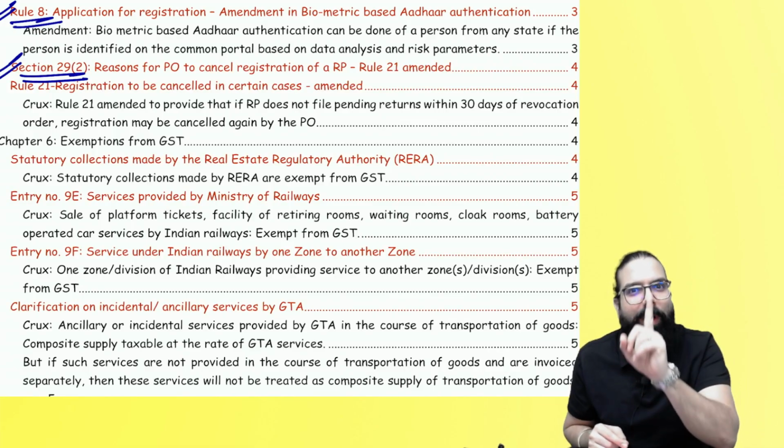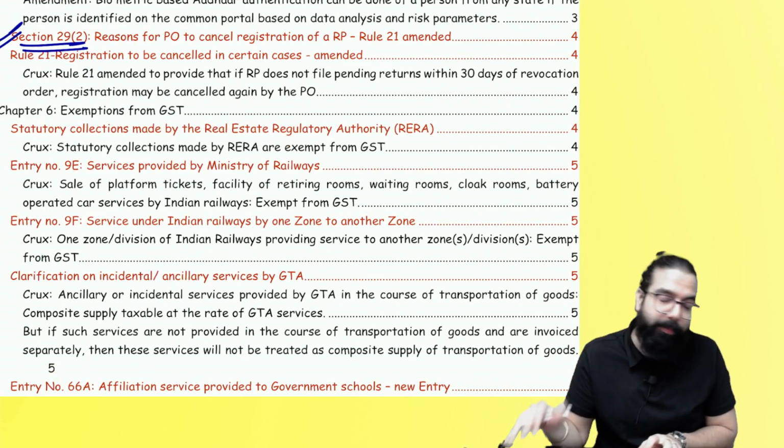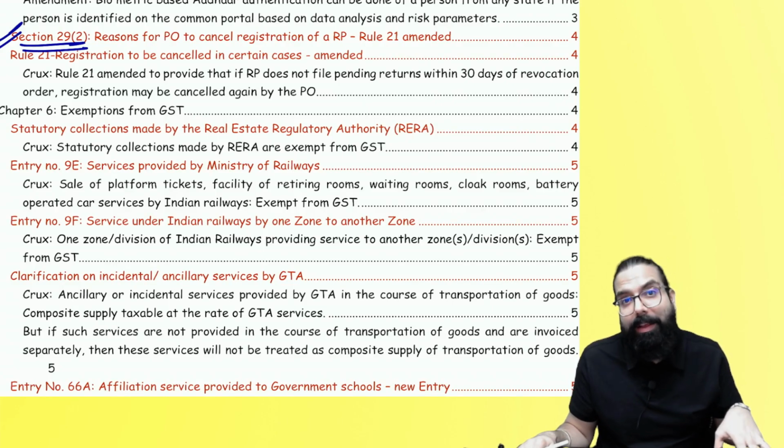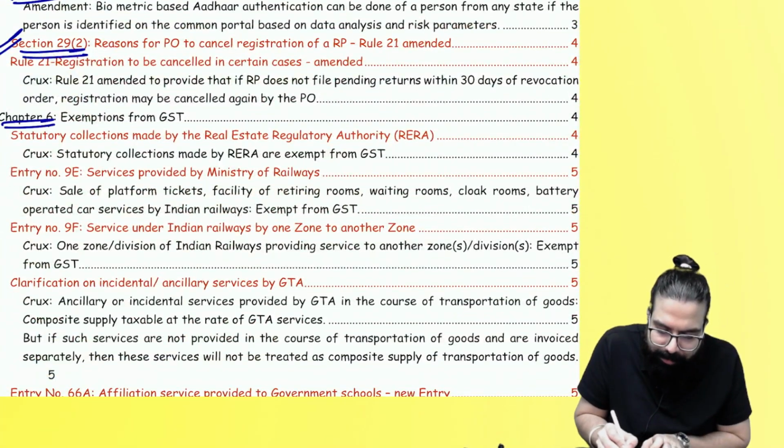That's all. There is one more new point which has been added on when your registration can be cancelled, and it is very important. Please read it. Section number 29(2). When can your registration be cancelled? Done, sir. Now, the next one over here, chapter number 6, exemption.